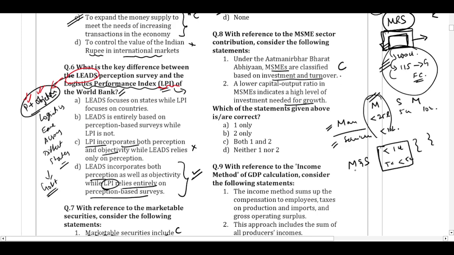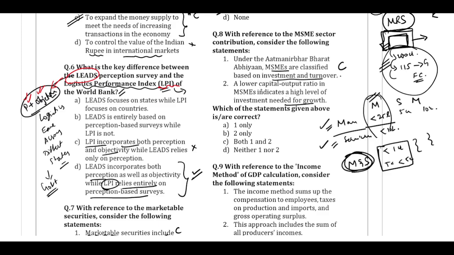This is correct. And you should also note that earlier the manufacturing and service sector used to have different criteria for the investment. Now both manufacturing and service have been merged together in the classification.